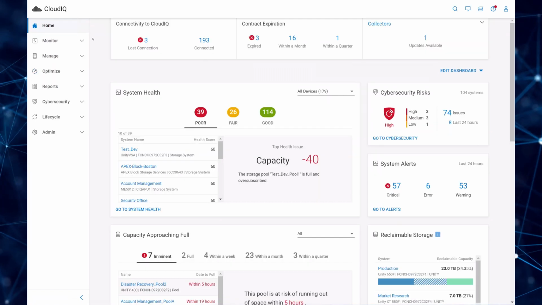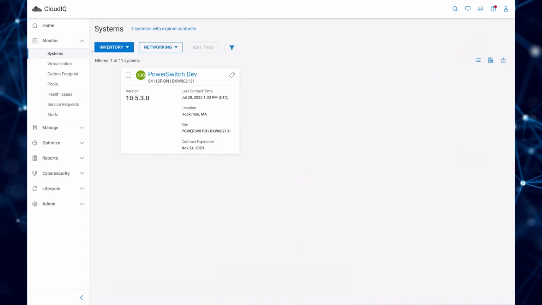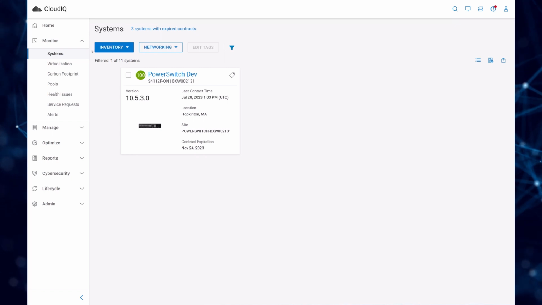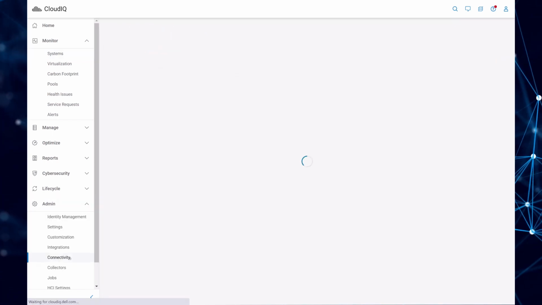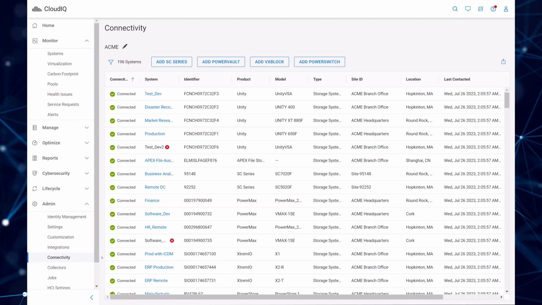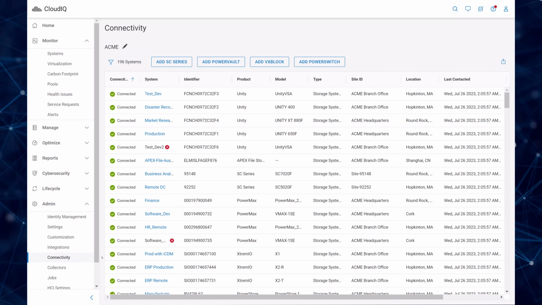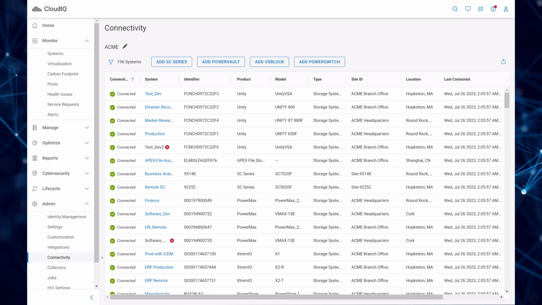Let's quickly go back to the CloudIQ UI. The switch you just onboarded is now visible. You can also see an overview of all your connected devices and their connectivity status on the connectivity page under the admin menu. This concludes the demonstration of the PowerSwitch onboarding procedure to CloudIQ using the CloudIQ collector.